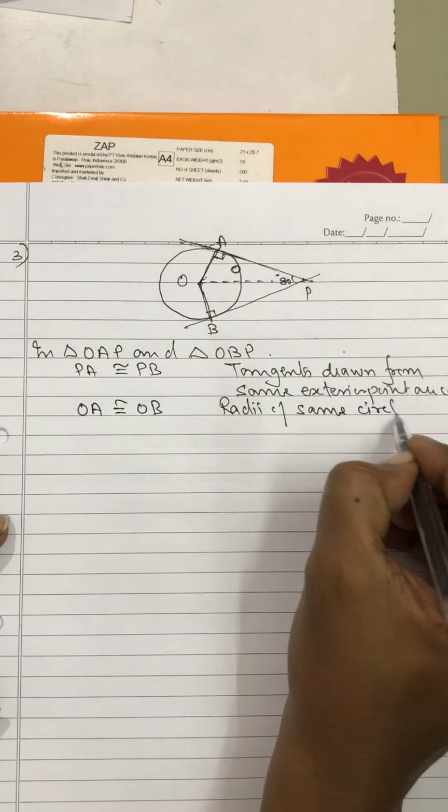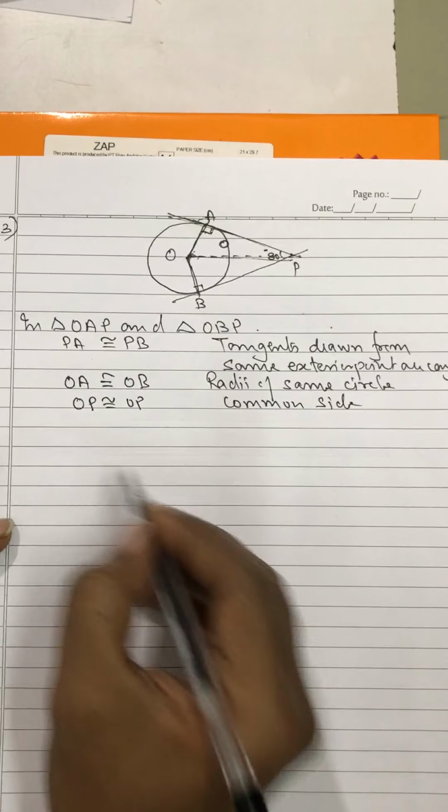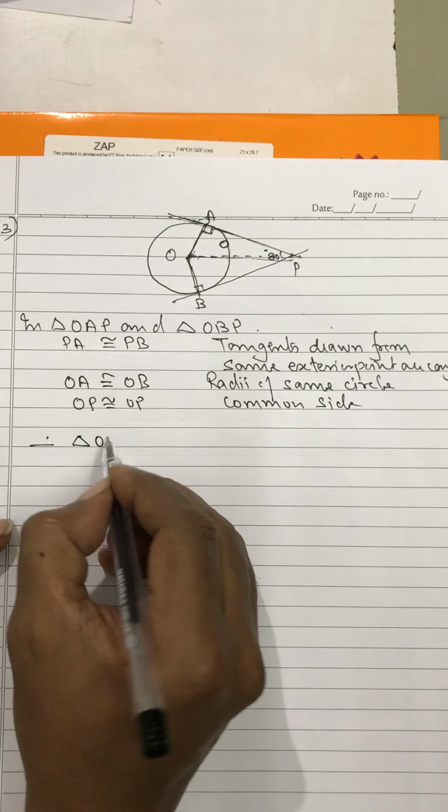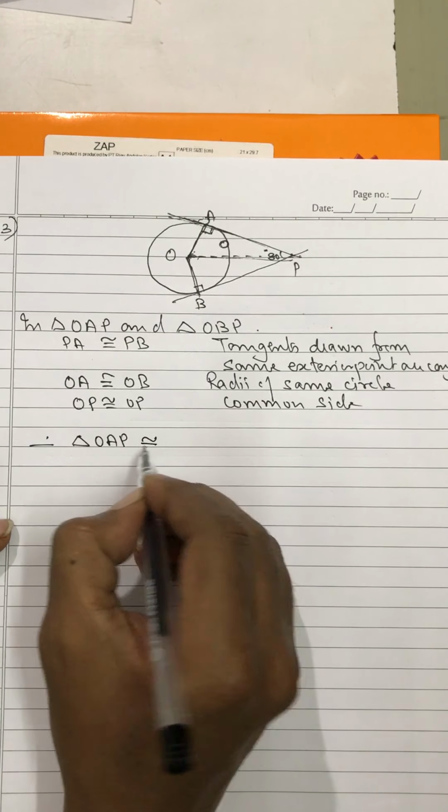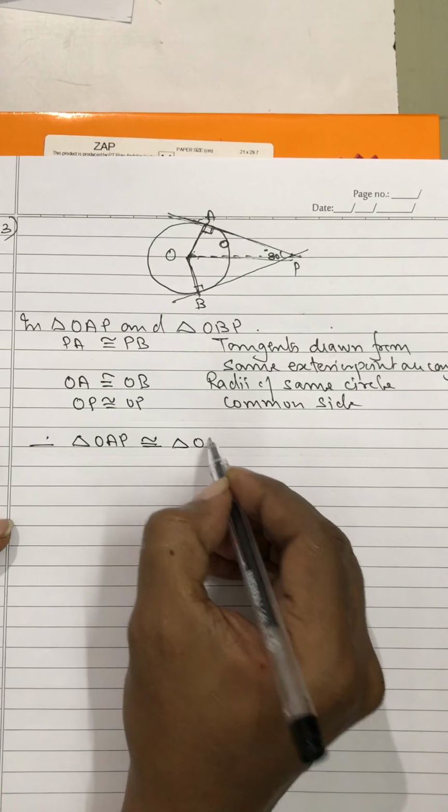Okay, and then we know OP is congruent to OP, common side. Therefore, we get triangle OAP is congruent to triangle OBP